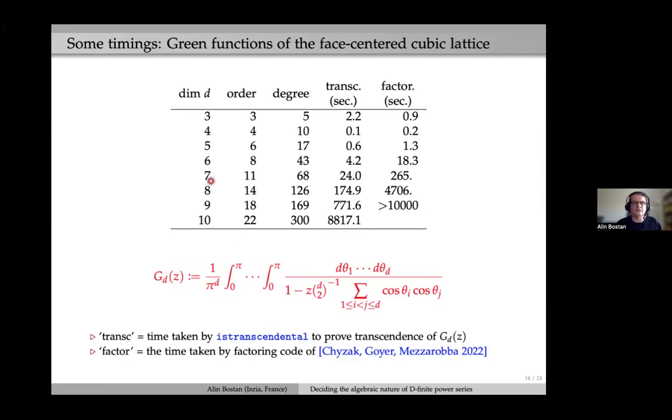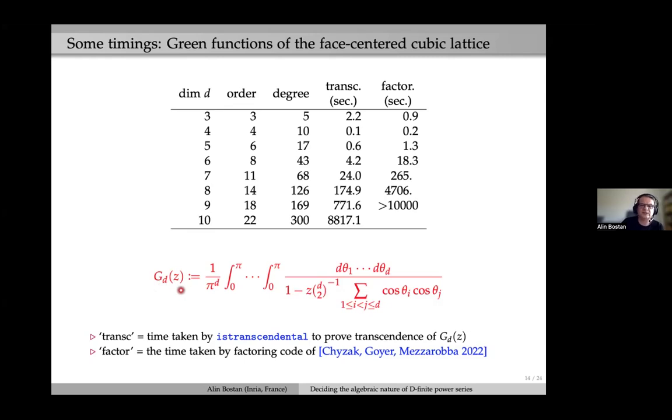Some timings. We are very happy that we have this implementation, is transcendental, and we can play with it. We tested it on several classes of examples. Here is one that is a family of functions that are defined like this.